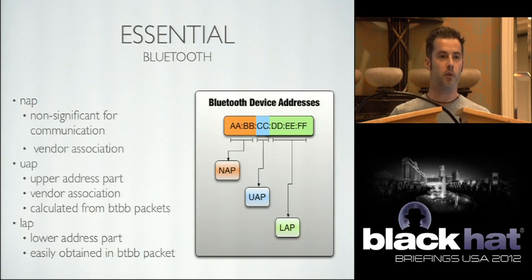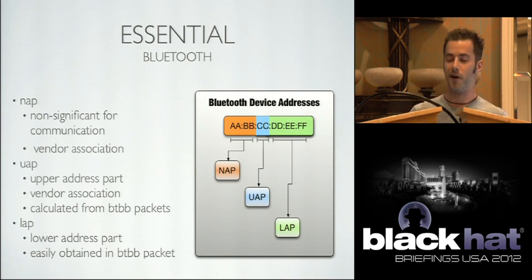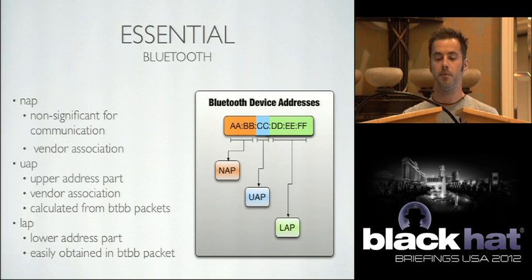The last thing I want you to take away about Bluetooth is the Bluetooth address space. This is some of the more important information we can obtain from our passive Bluetooth data. It's laid out pretty much exactly like a MAC address in our typical everyday networking protocols, the upper half being vendor specific and the lower half being device specific. Other than that, that's about all the similarity there is, because in a Bluetooth address, we actually only need the 4 lowest bytes of the address in order to make a Bluetooth connection.